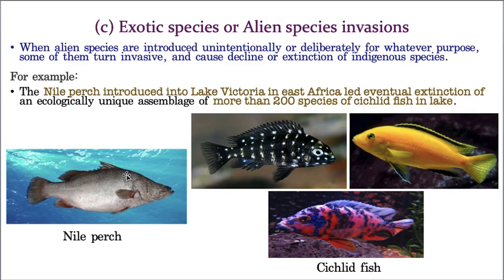Without learning that, he introduced the nile perch into this lake, where 200 species of cichlid fishes were living happily. See how much productivity, and all these 200 species were eaten by this nile perch. Now these species are completely extinct, more than 200 species were gone.